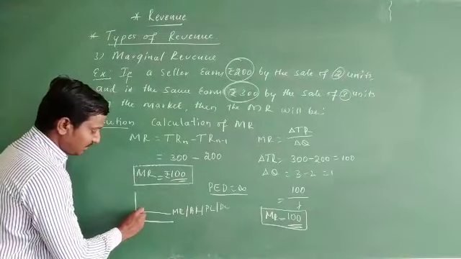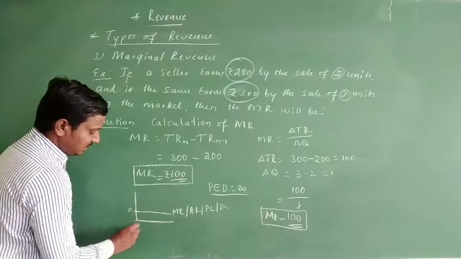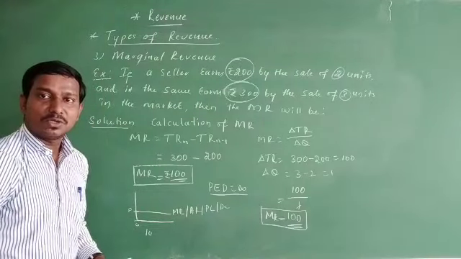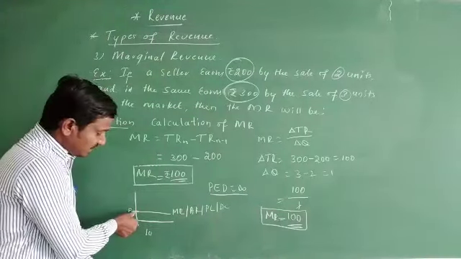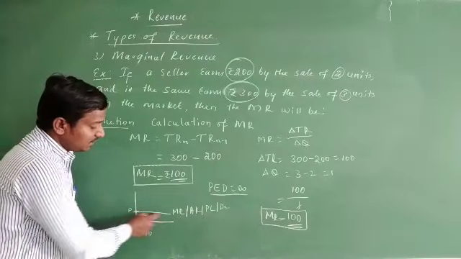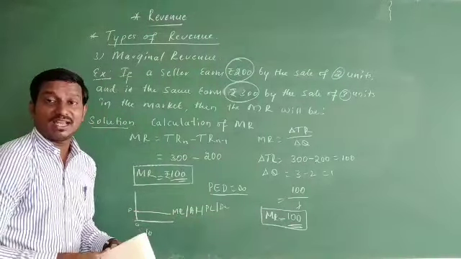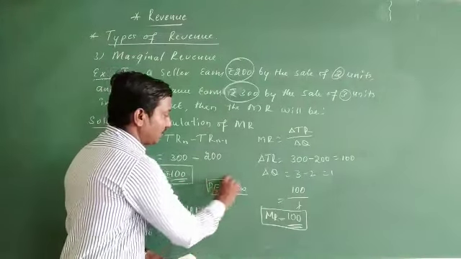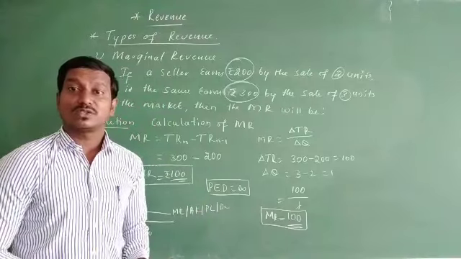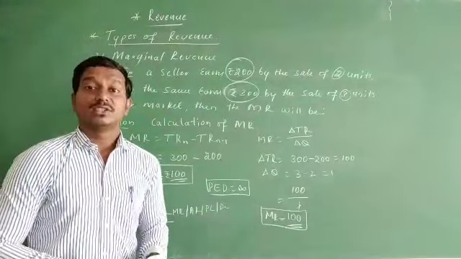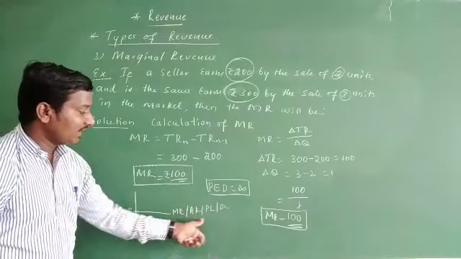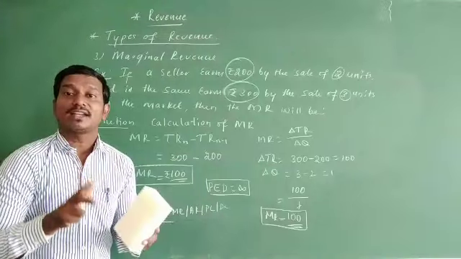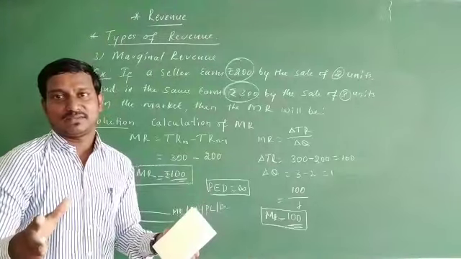Here you can see the price which is assumed as constant. This is 0 and this is price. So for example, if we assume the price is 10, then the price is going to be constant. No change in the price. So no change in the price leads to infinity in the quantity demanded. Then it is perfectly elastic demand. That can be noted as PED is equal to the infinity symbol. So here MR, AR, PL, that is price line, and DC are one and the same, by the assumption that the price is constant.